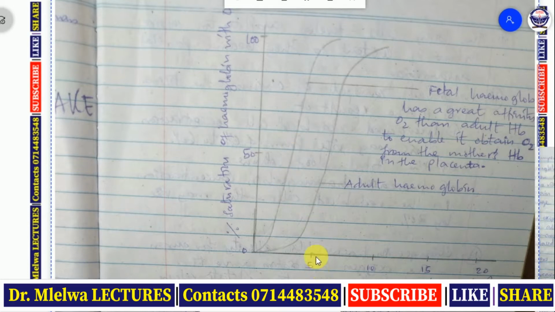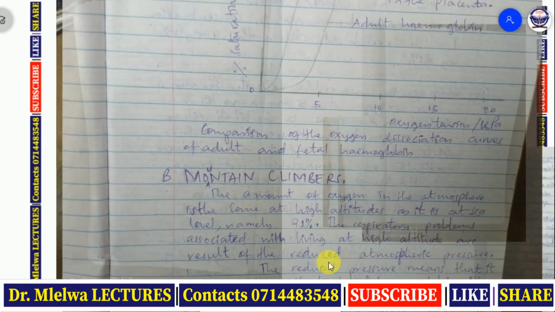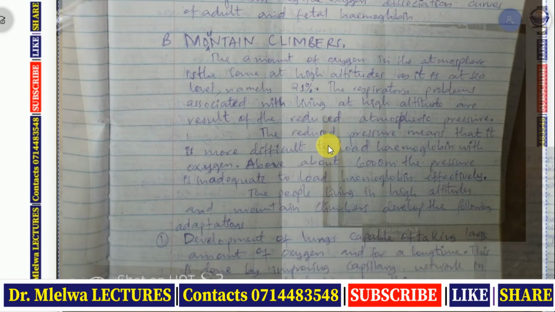At the same oxygen concentration of 5, fetal hemoglobin will be able to take oxygen from the mother's hemoglobin. So fetal hemoglobin has a greater affinity for oxygen than adult hemoglobin, to enable it to obtain oxygen from the mother's hemoglobin in the placenta. So this is the adaptation of the fetal hemoglobin and the graphical illustration of how it is adapted.